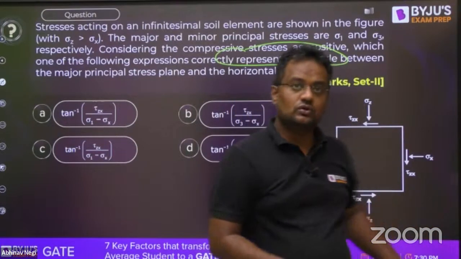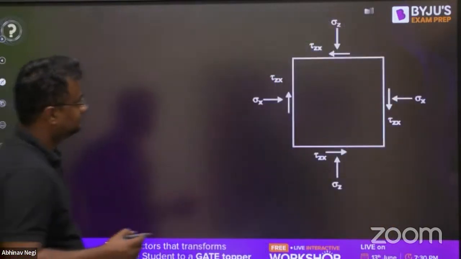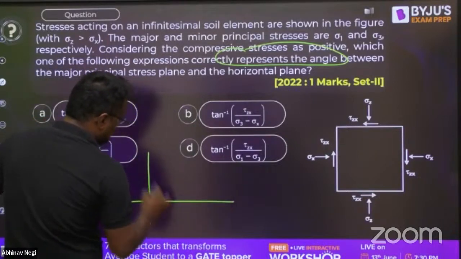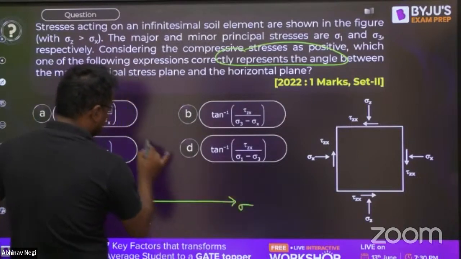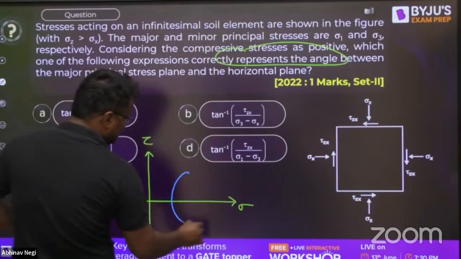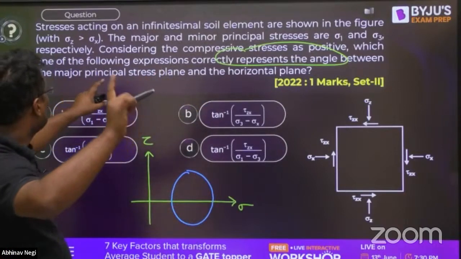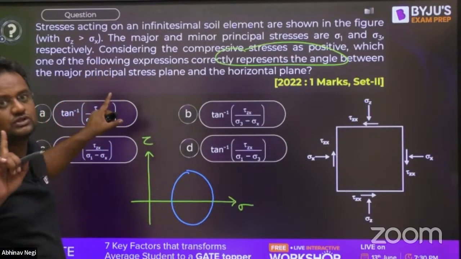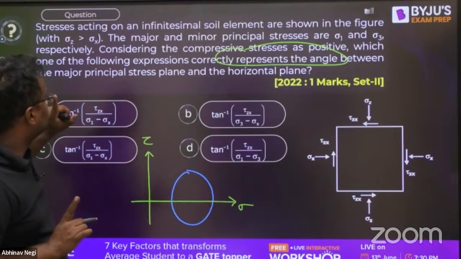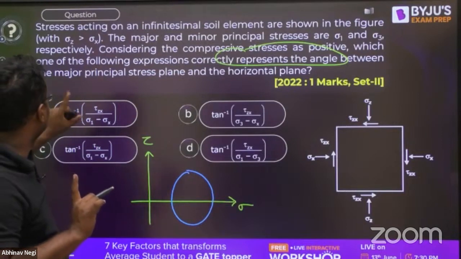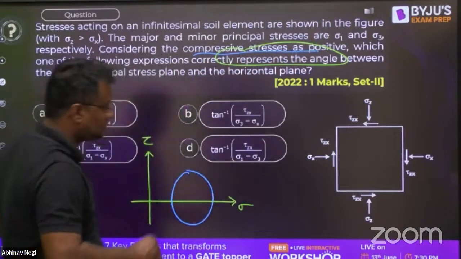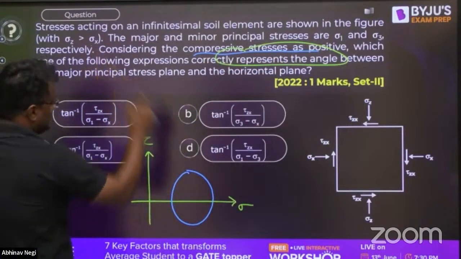Okay. So now please see this. If I draw the Mohr circle, although I'm not doing this from Mohr circle, you can do it from Mohr circle also. Guys, the compressive stresses will be written on the right hand side like this, because compression they have taken as positive. Although there is a little bit of ambiguity in this question because shear stress directions they have not given, this they have given: compression stress as positive. So they will be on the right hand side. And which is bigger? Sigma z is bigger.